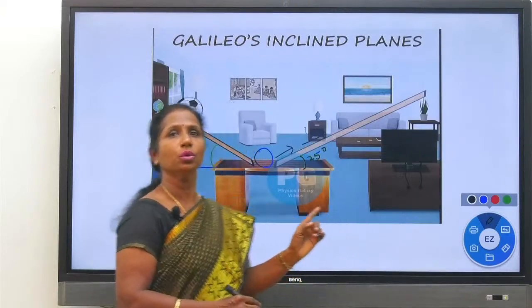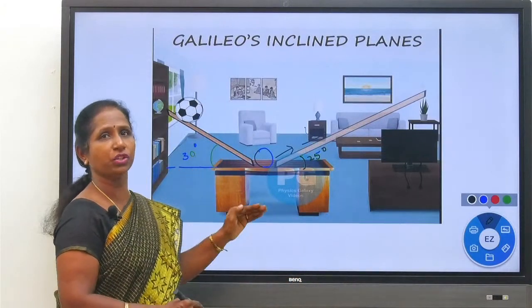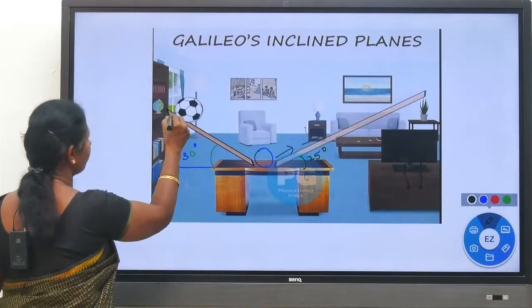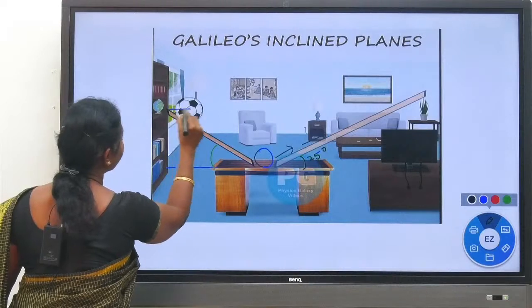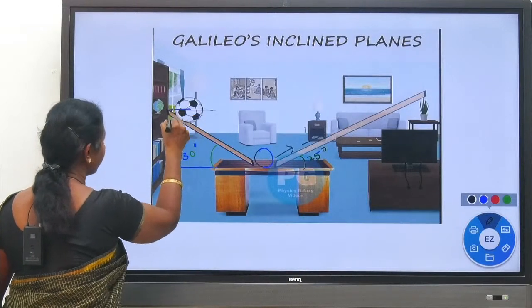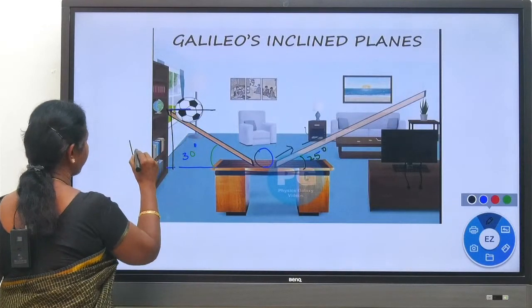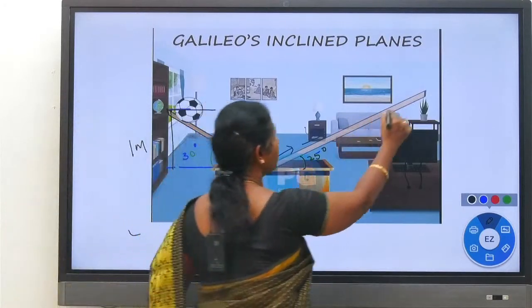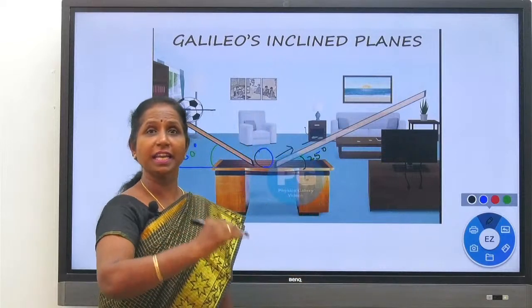In order to reach the same height from the ground level, before we had taken the height of the first ball from the ground level as 1 meter, say for example. Now the ball should reach the same height.